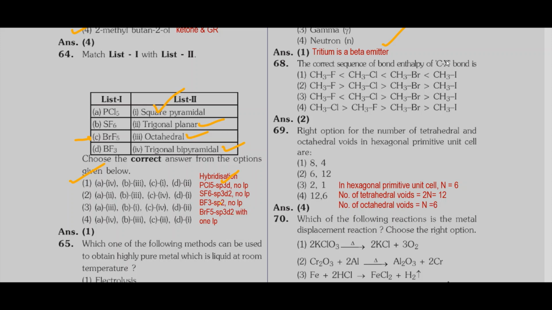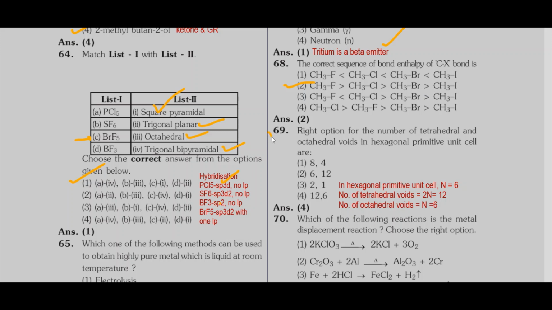So when X is fluorine, the C-X bond is smallest and bond enthalpy is highest. So the correct option is 2. CH3F has the highest bond enthalpy, then comes CH3Cl, CH3Br, CH3I.